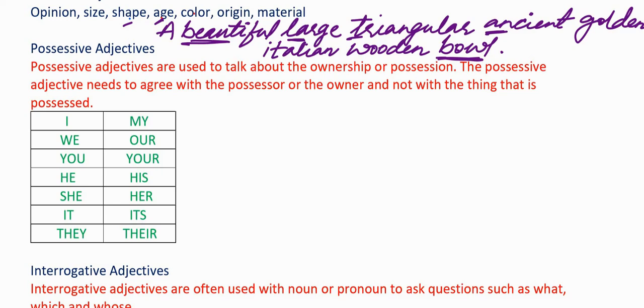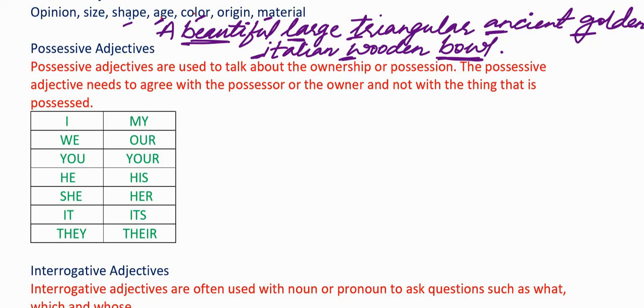Then comes color. It is of golden color. And then comes origin. Italian. It belongs to Italy, hence it is Italian. And what is the material of the bowl? It is a wooden bowl. I hope you have understood the order here. A beautiful, large, triangular, ancient, golden, Italian wooden bowl.